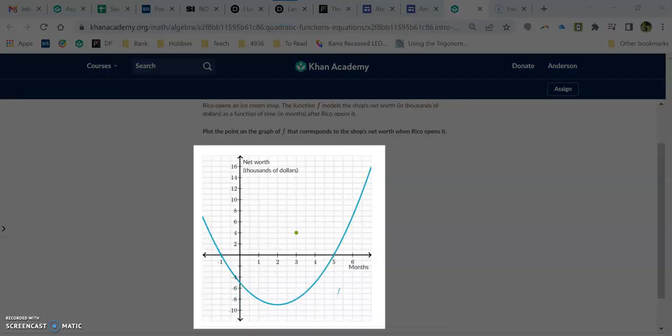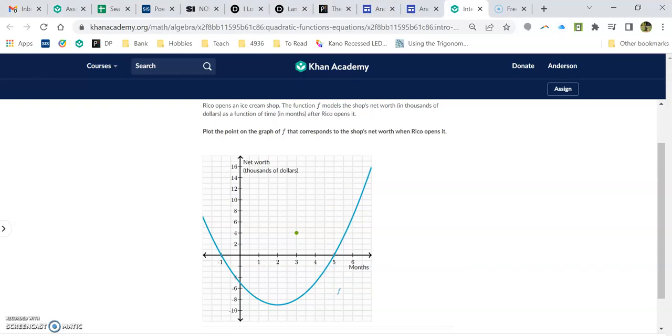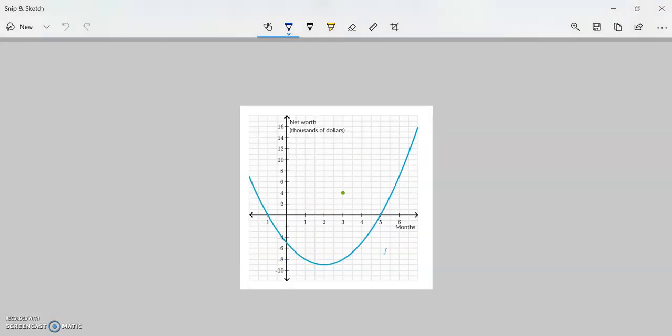Okay, so here's the image. I'll go back and read the question. Rico opens an ice cream shop. The function models the shop's net worth, so that's how much it's worth, money-wise, in thousands of dollars as a function of time in months after Rico opens it. So let's talk about it.